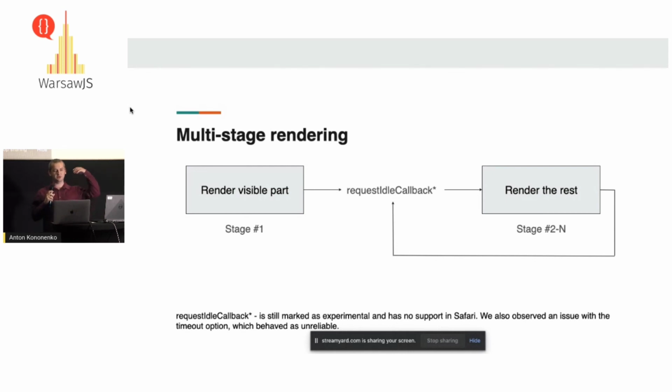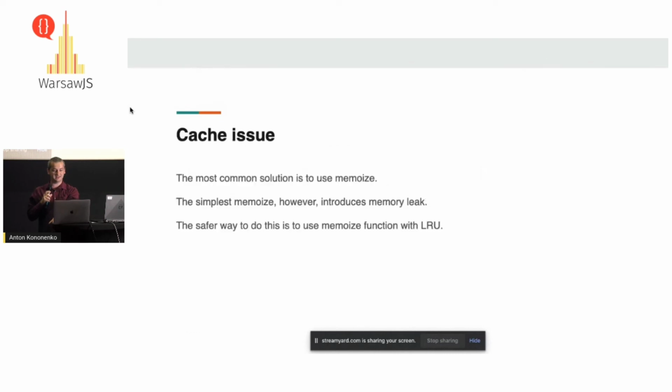And basically, we render the rest of the UI when we can, because the user gets the screen, sees what they wanted to get, and in the background you render the rest, not freezing anything. But again, it cannot be applied everywhere. It has its limitations. So yeah, also wanted to talk a little bit about cache issues.